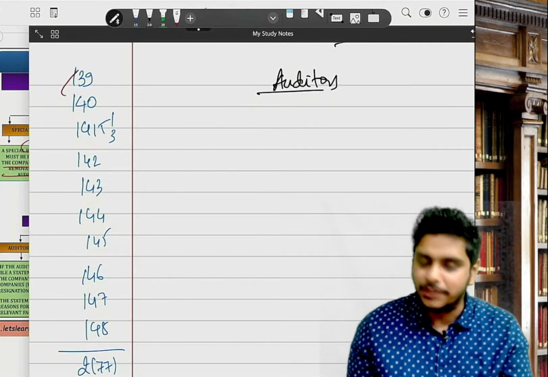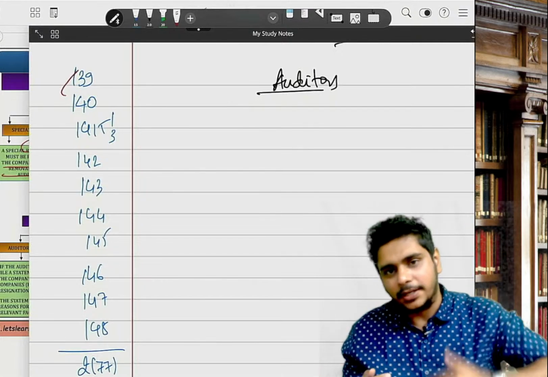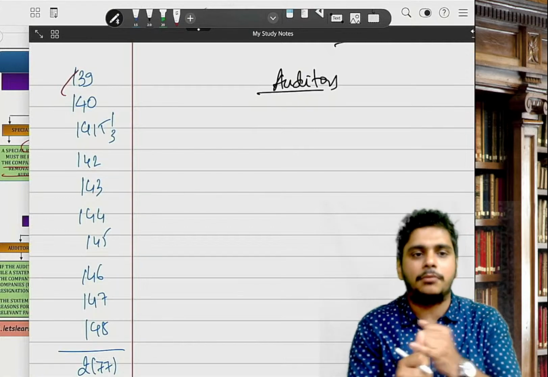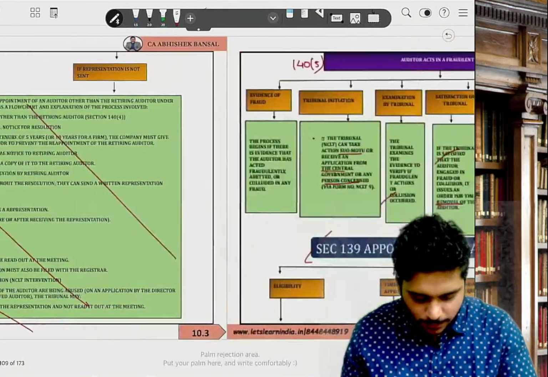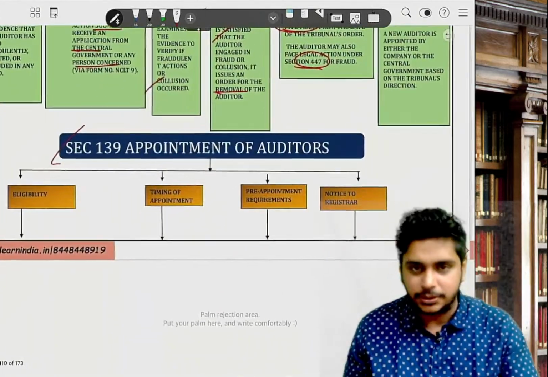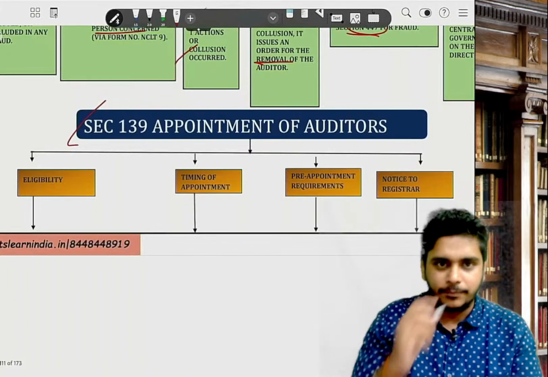Let's start. 139 basically covers when you enter into a company, that's called appointment, reappointment, casual vacancy. Everything will come in 139. In the chart book, I am on page number 10.4. That's a side number. Appointment of auditor.